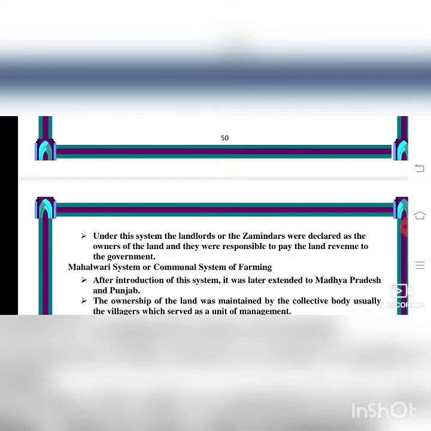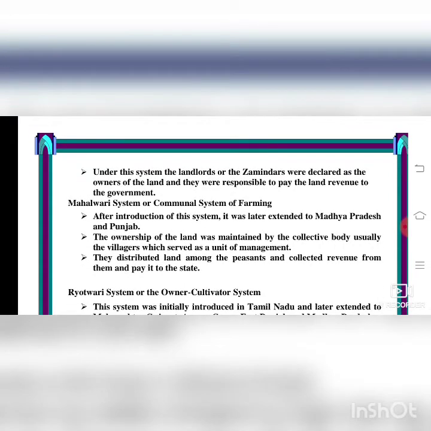Next, we will see about the Mahalwari system, or communal system of farming. After introduction of this system, it was later extended to Madhya Pradesh and Punjab. The ownership of the land was maintained by the collective body, usually the villages, which served as a unit of management, for example panchayats, and a leader will be there. They distributed land among the peasants and collected revenue from them and paid it to the state, to the government.